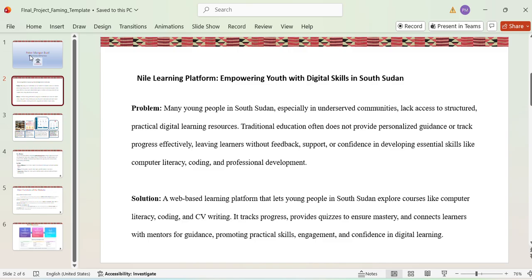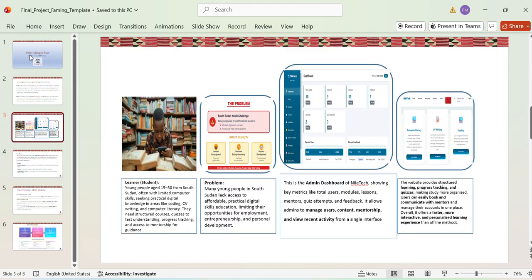NileTech Platform basically is empowering youth with digital skills in South Sudan. The problem this platform is solving is that many young people in South Sudan, especially in underserved communities, lack access to structured, practical digital learning resources. The solution we are giving with this website is a web-based learning platform that lets young people in South Sudan explore courses like computer literacy, coding, and writing.